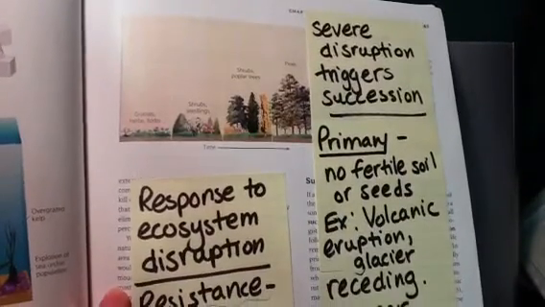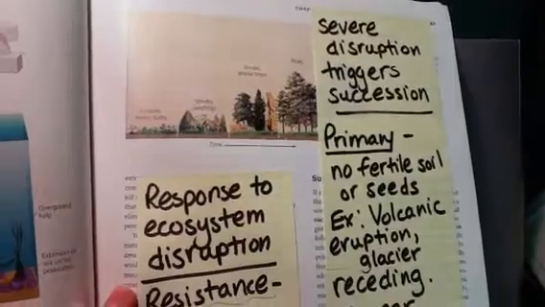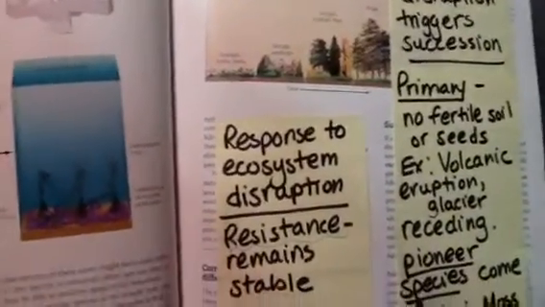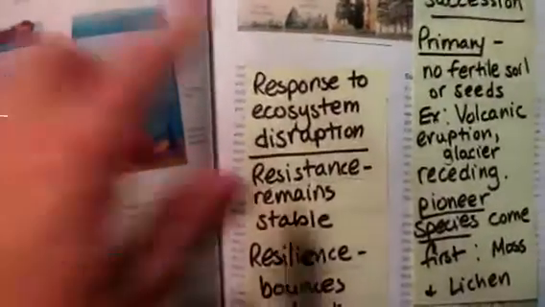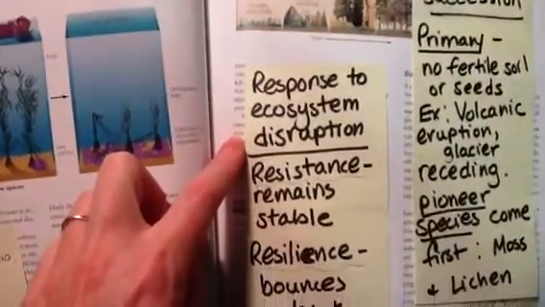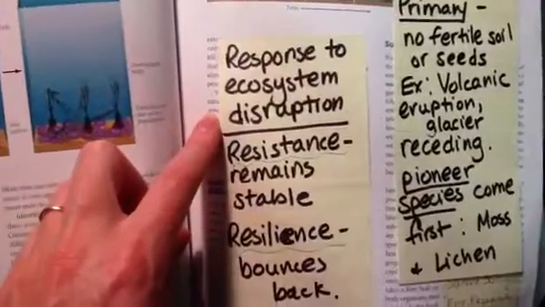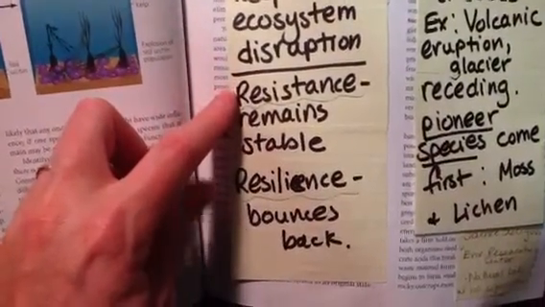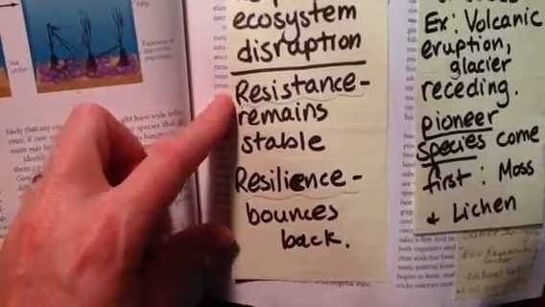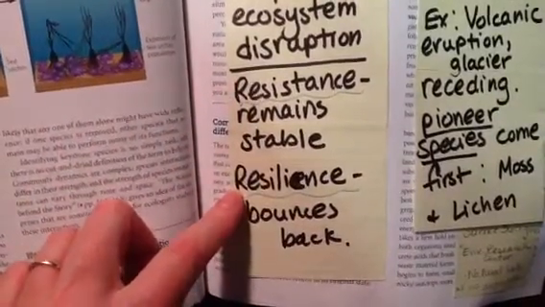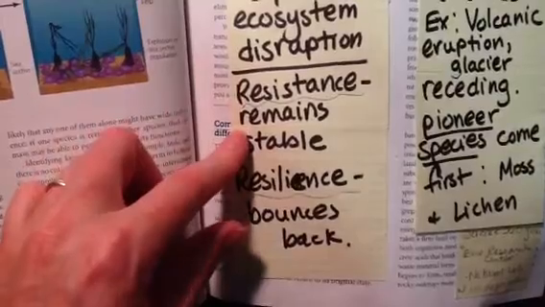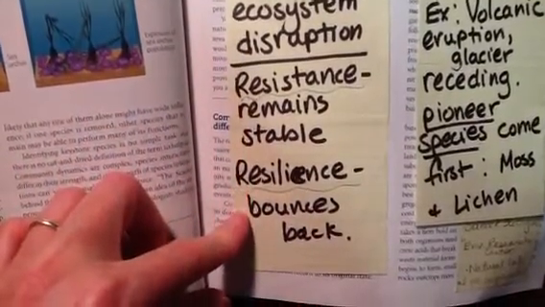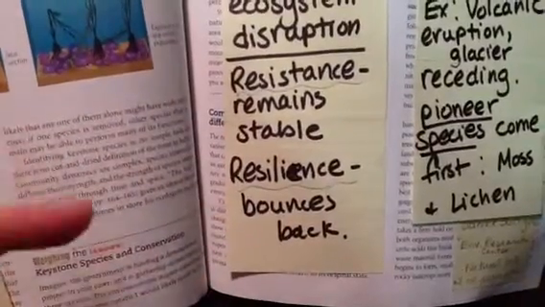Continuing on with Chapter 6 notes, starting on page 163. So we have here, starting on this sticky note, a couple of ways that ecosystems respond to being disrupted. They can be resistant to this disruption, or they can be resilient. Resistance is the ecosystem remains stable. Resilient means that it bounces back. It has some damage and it bounces back.